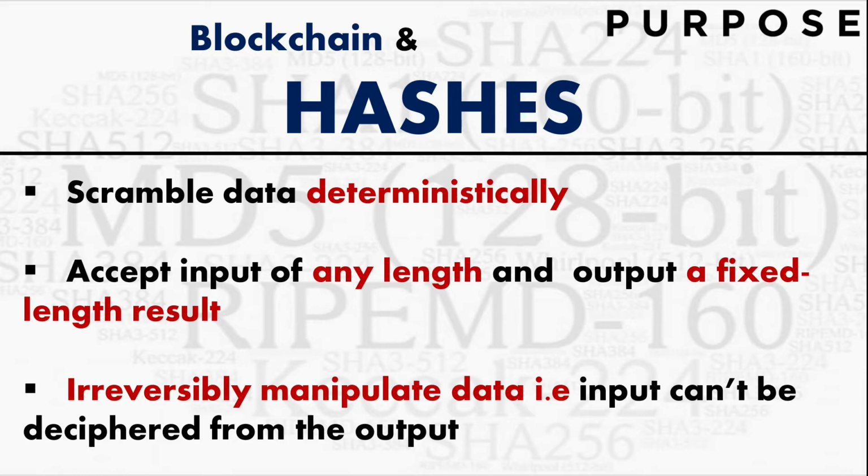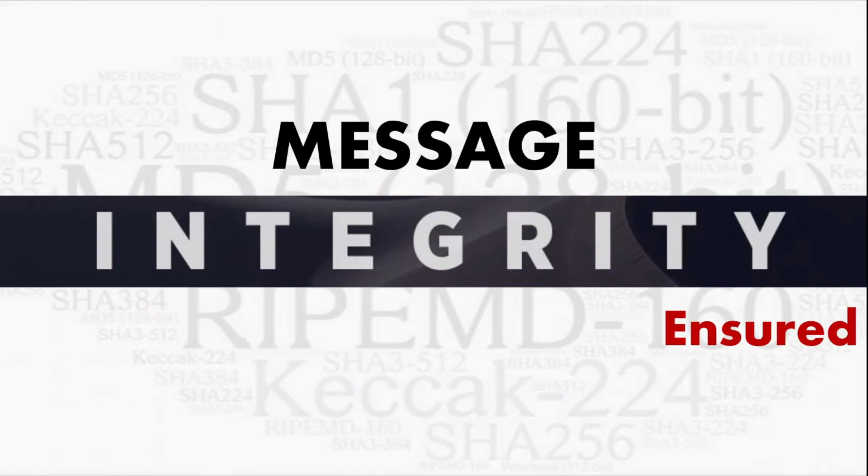When we apply a hash function to a file, a presentation or a doc file, any file, we get a fixed length output. We will not be able to reverse it from the output. We will never be able to get back to the input. It is irreversible. The ultimate thing we are working on by applying hash functions in blockchain is message integrity. Whatever is transacted once remains there. Nobody can fudge it or ever modify it.